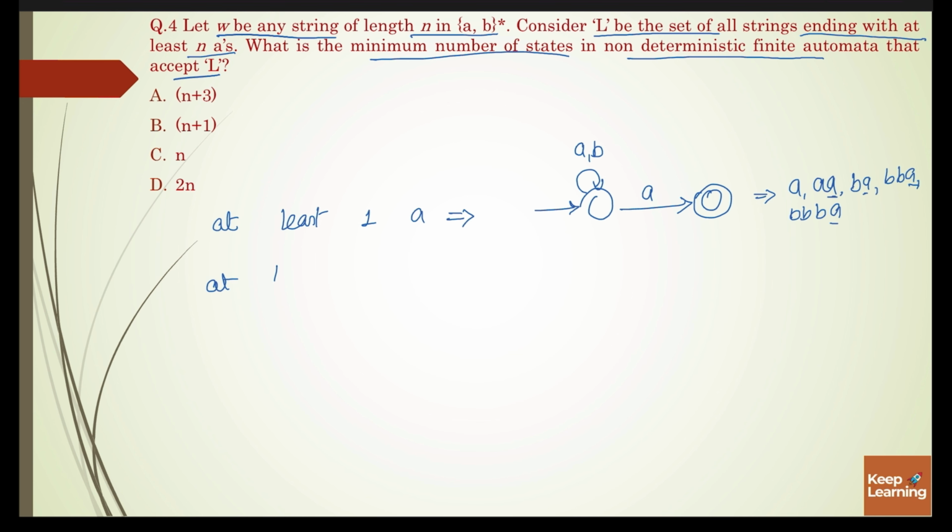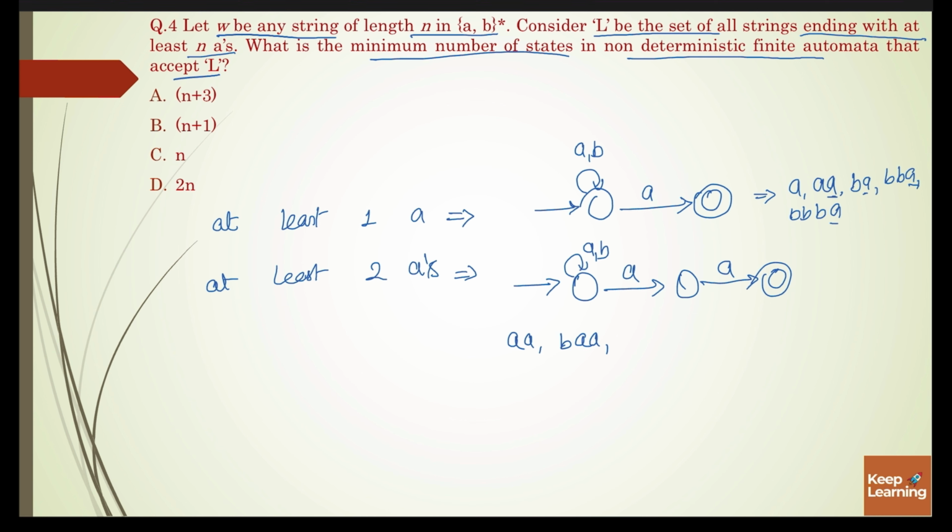Next, at least 2 a's. Its corresponding NFA will be this, and here we can apply a self loop. So it is accepting strings like aa, baa, bbaa, abaa, or bbaaa. So it is ending with at least 2 a's.